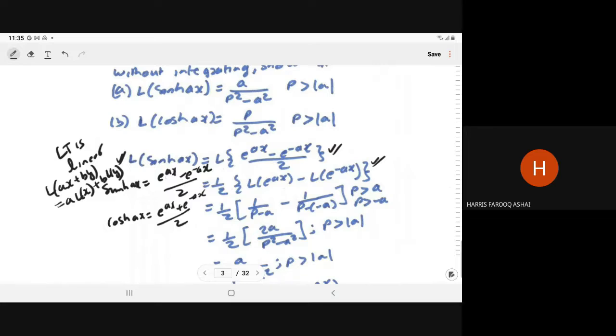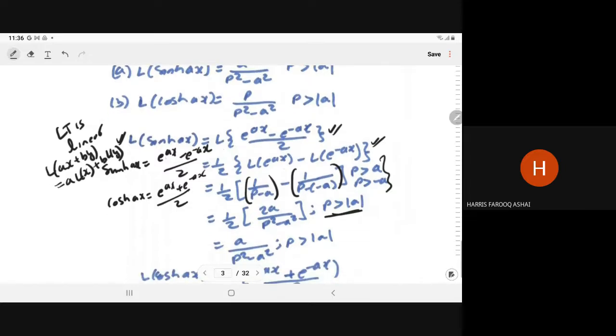And we have seen that Laplace of e to power ax is 1 upon p minus a. Just now we have derived it. And Laplace of e to power minus ax is 1 upon p minus of minus a. After taking the LCM, it will become 2a upon p square minus a square. For both, we have p must be greater than a and p must be greater than minus a, so we have written p greater than mod of a.